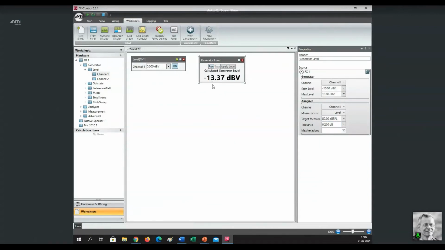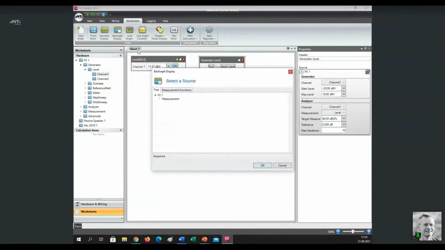And with few iterations, the system finds out that at minus 13.37 dB volt generator level, I will get the 80 dBSPL. I apply, which means I copy this value here to the generator output. And in order to verify that, I can open a measurement panel, meter level channel 1.